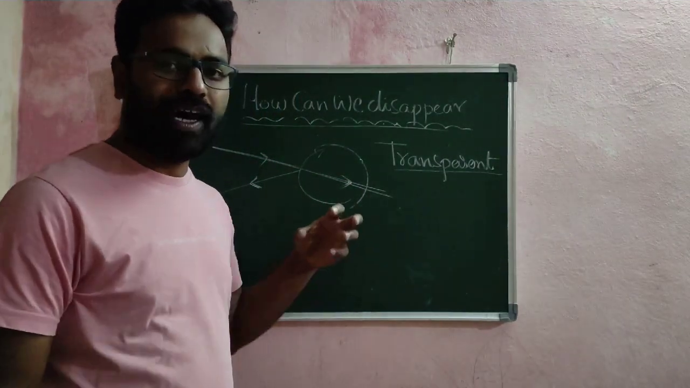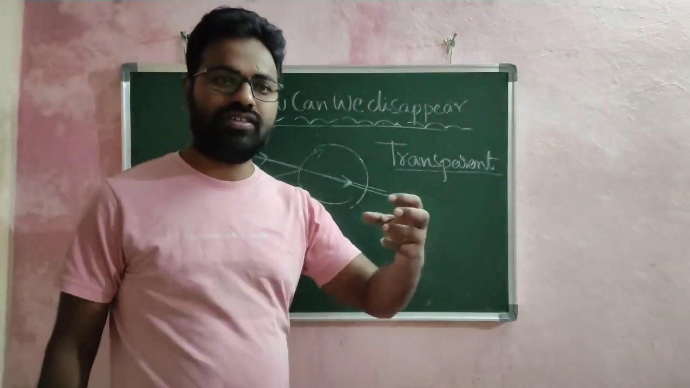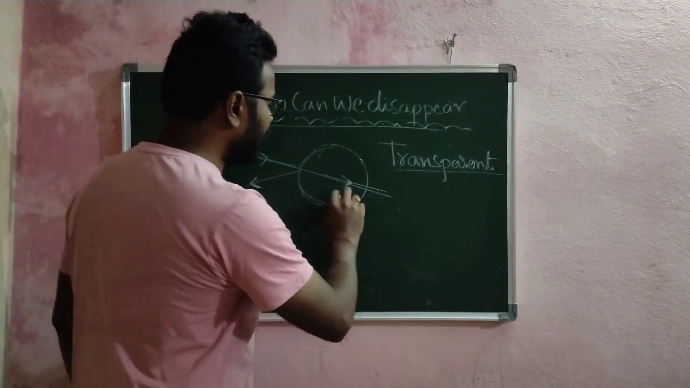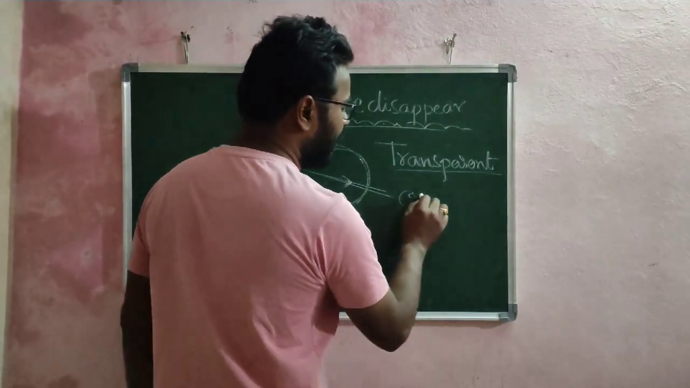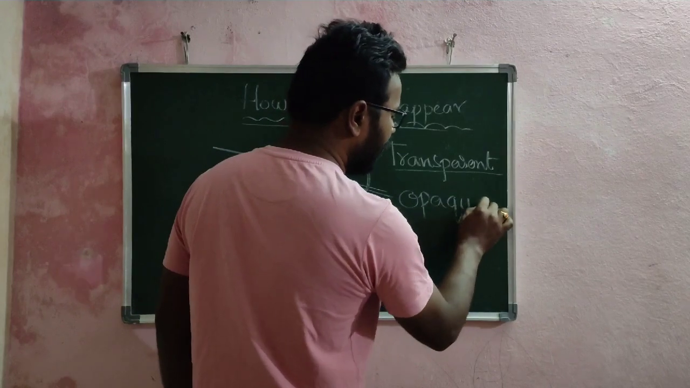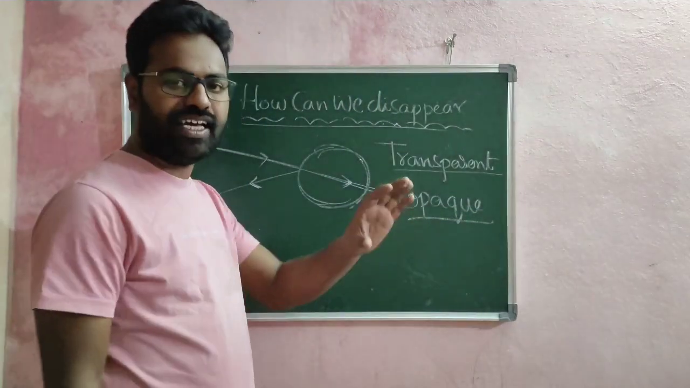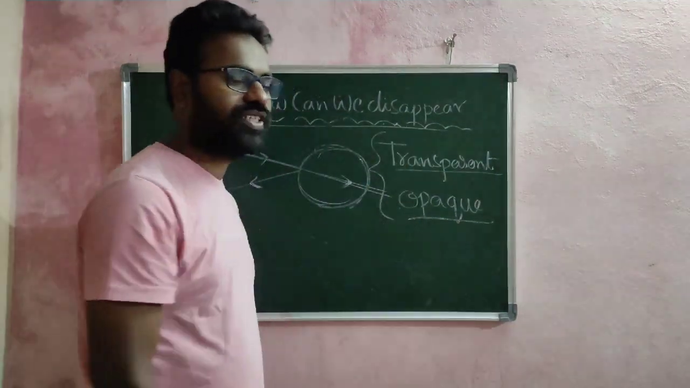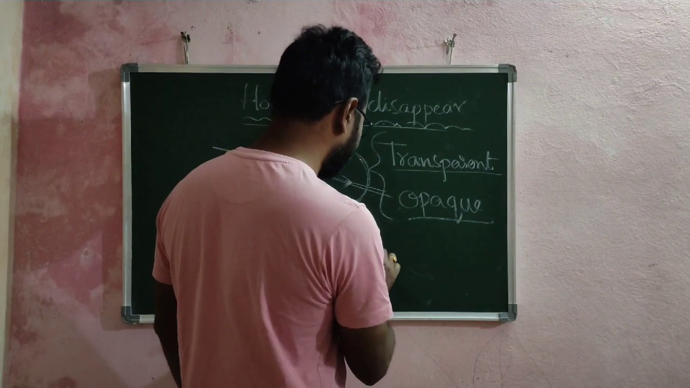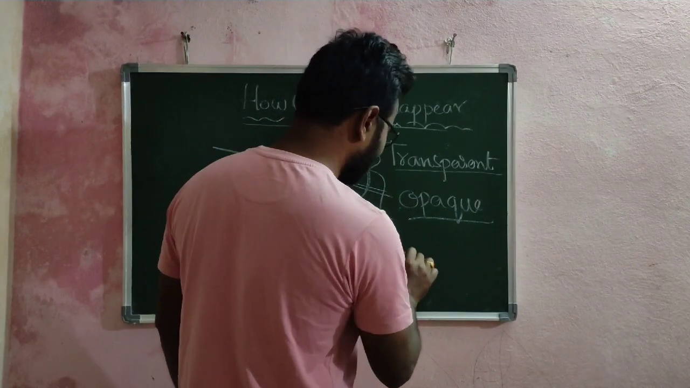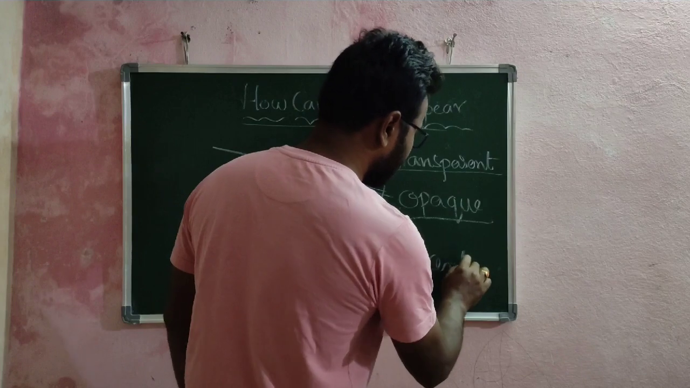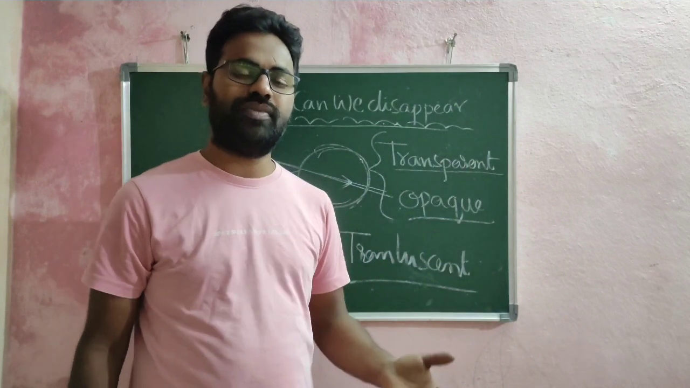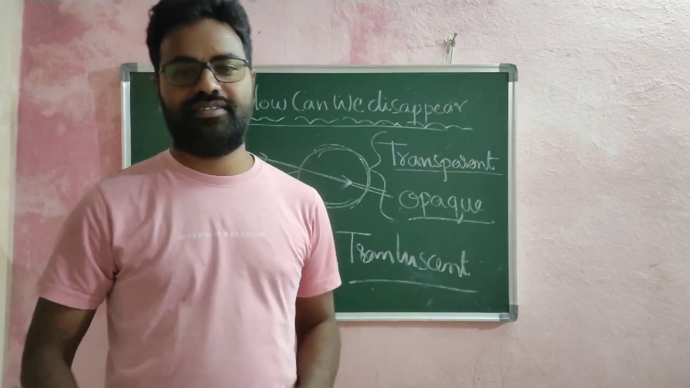If light passes through the object, we cannot see that object. If light is not passed through the object, then such an object is called an opaque object. All opaque objects are clearly visible. And there are some other types of objects, they are translucent. That means these translucent objects partially allow light to pass through them and partially they reflect light.